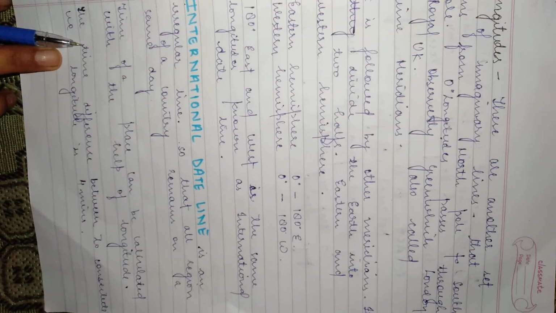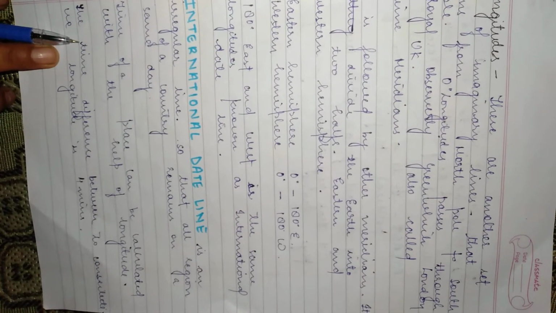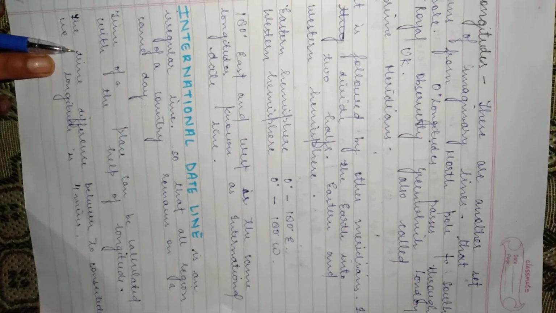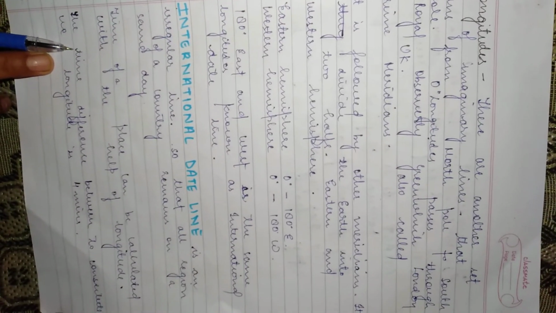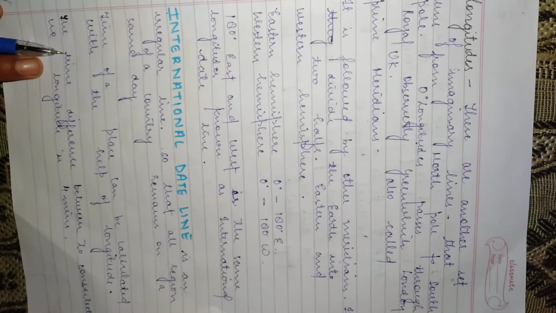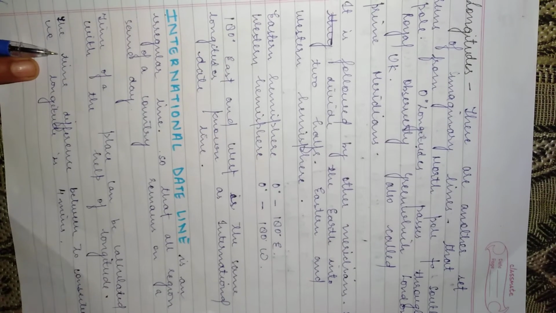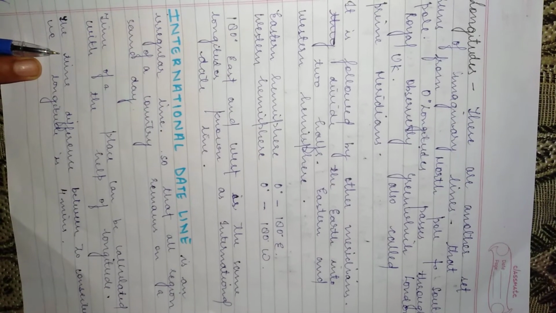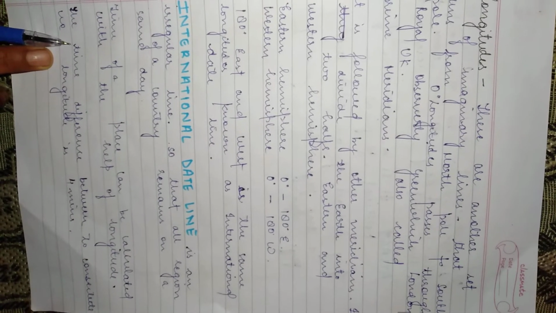We know that Earth takes 24 hours to complete a rotation and there are 360 meridians, so the time difference between two consecutive meridians is 4 minutes. The moment we cross the international date line, that is the 180 degree longitude, to the east, we gain or add a day, and if we cross to the west of it, we lose or subtract a day.